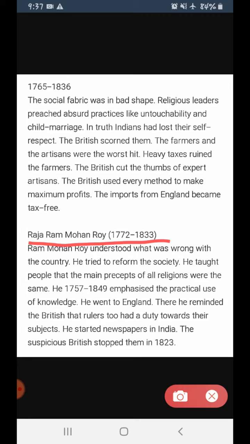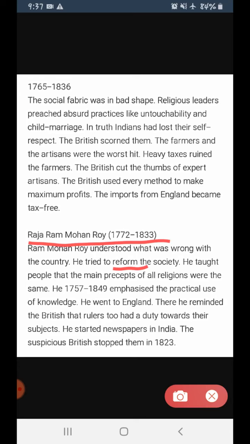He tried to reform the society. Then what did he do? He tried to reform the society. Reform the society meant the society was already scattered. The higher class and the lower class were not living in peace, in unity. So he tried to reform the society again. He tried to make collaboration between the upper caste and the lower caste, the upper classes and the lower classes of the society. Fine. So he tried to reform the society.